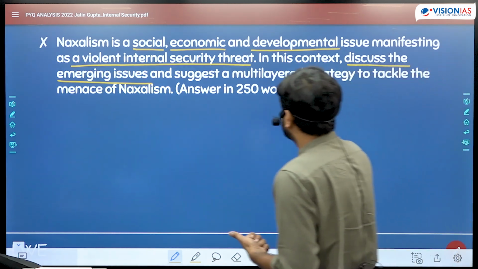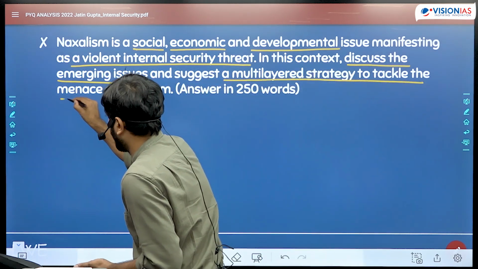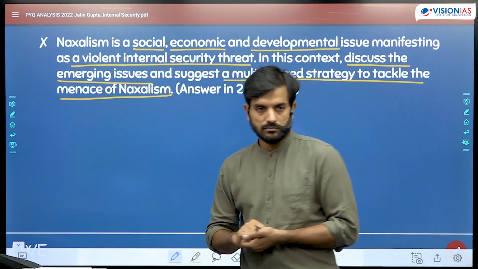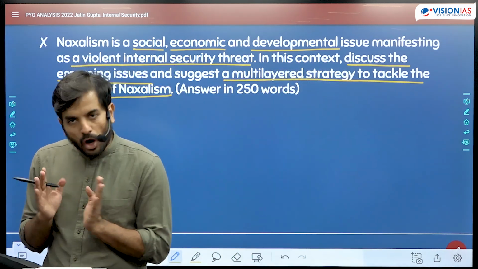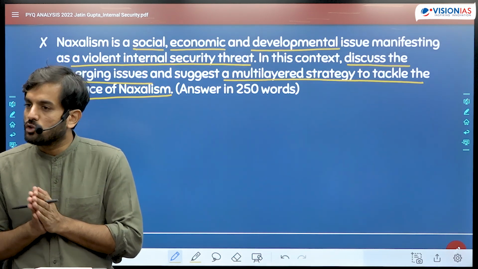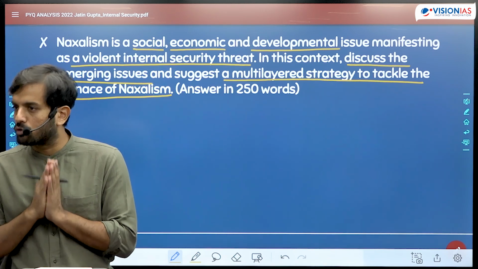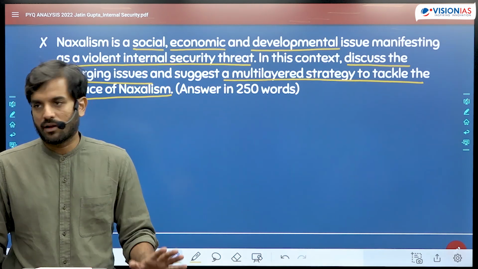And then suggest a multi-layered strategy to tackle the menace of Naxalism. Now see, this is a very standard question. Problems, causes for the rise of Naxalism. What are some of the newer problems that are emerging with respect to Naxalism? And what is a strategy that you would suggest for approaching Naxalism?